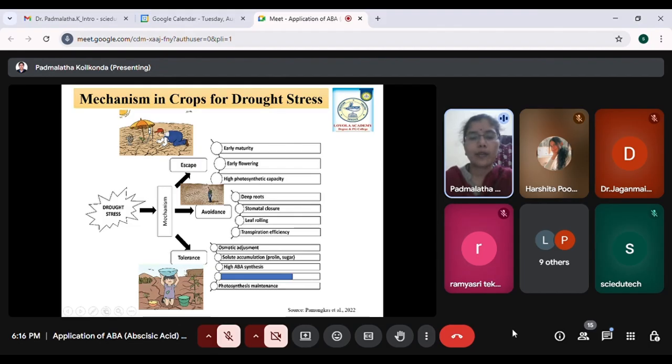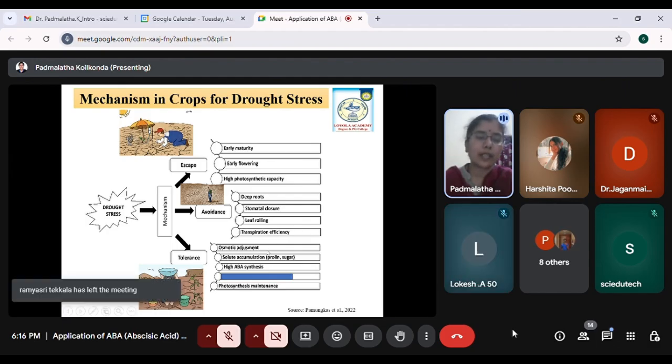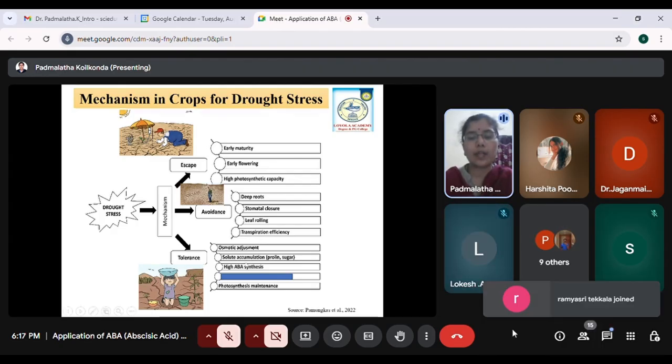Now coming to tolerance, how the plant is able to tolerate drought stress by making various changes at the physiological level, or at the morphological level, or at the biochemical level. So it tries to adjust osmotically. Osmotic adjustment is nothing but trying to maintain the turgor pressure, by exchange of ions or exchange of osmolytes, different solutes like proteins, sugars, then you have proline. These are the different metabolites which it tries to balance, and that is the solute accumulation.